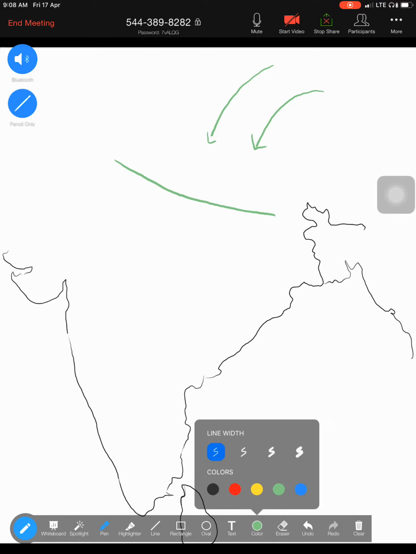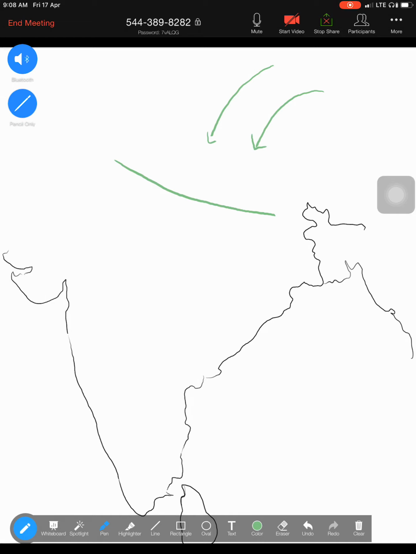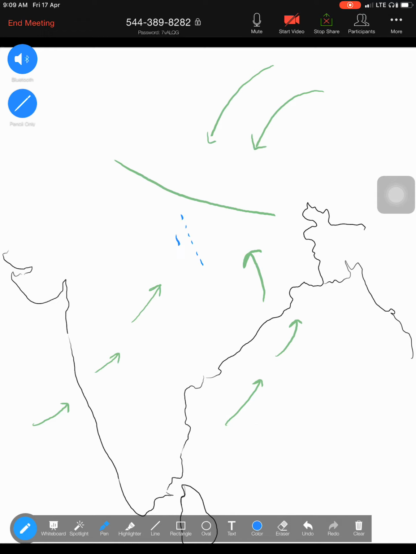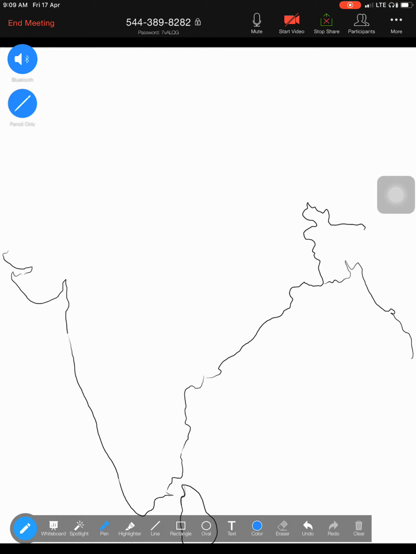What is the second role played by the Himalayas? When the southwest monsoon winds, as they're approaching further up from the Arabian Sea, and even from the Bay of Bengal, as they go further up, the Himalayas act as a blockage. So they don't allow the monsoon winds to drop their moisture somewhere else. Rather, they allow these two winds to drop all the moisture in this part of the Indian subcontinent. So that is the role played by the Himalayas.